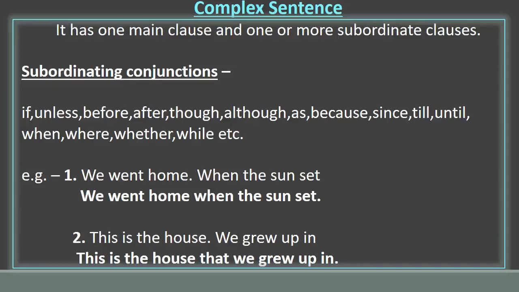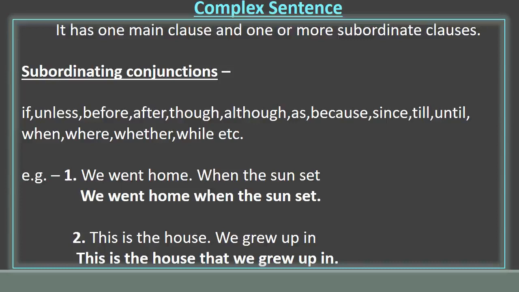We went home when the sun set. We went home is a simple sentence, an independent clause, and when the sun set, what? So it is a dependent clause, as it doesn't give a complete idea. We went home when the sun set.